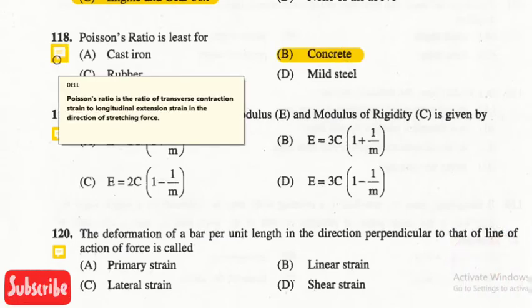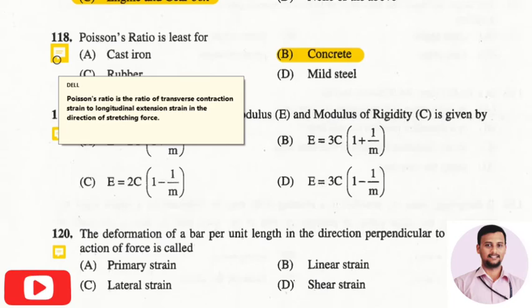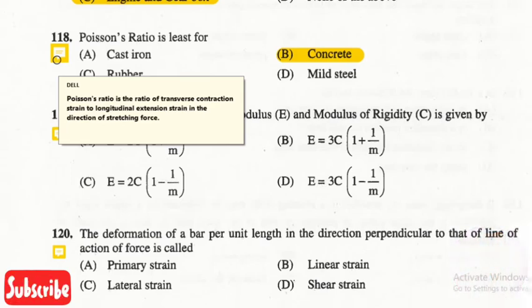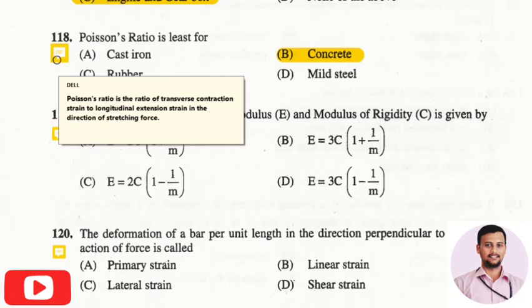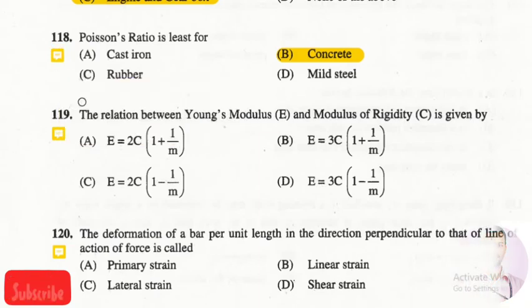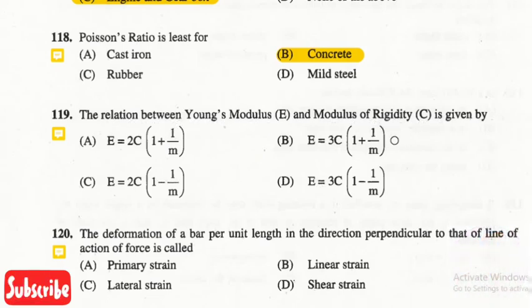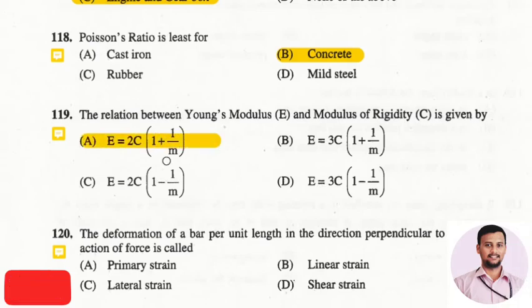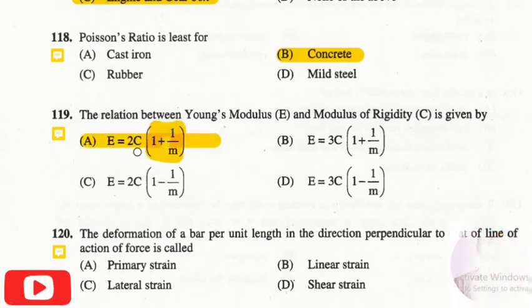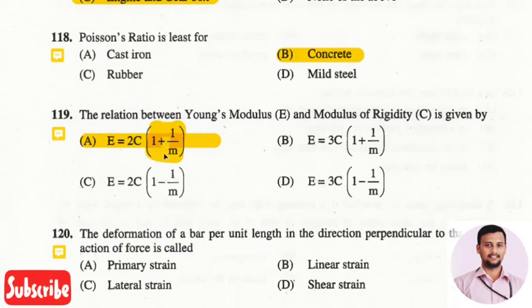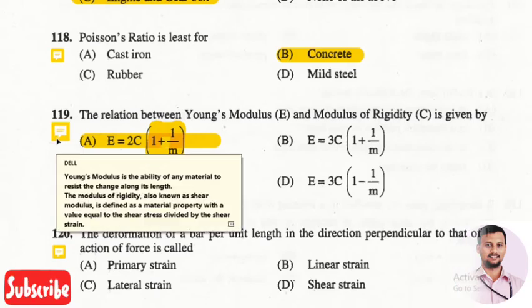What is this Poisson's ratio? It is the ratio of transverse contraction strain to longitudinal extension strain in the direction of stretching force. So among all these materials, concrete will have less Poisson's ratio. The next question is, the relation between Young's modulus and the modulus of rigidity is given by. The right answer is option 1, that is E equals 2C into 1 plus 1 by m. So that is the relation between Young's modulus and modulus of rigidity.